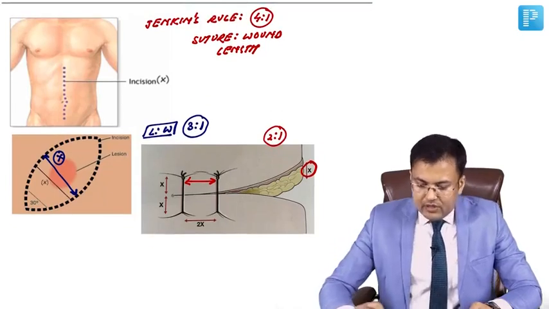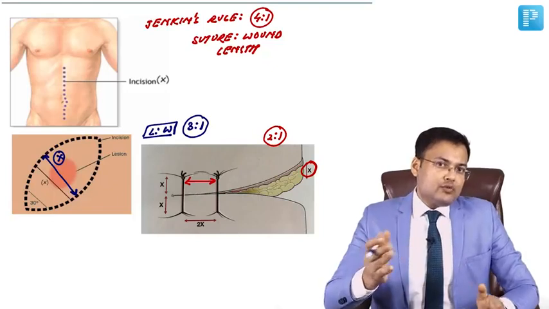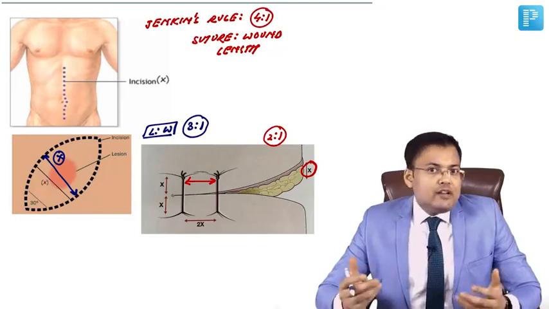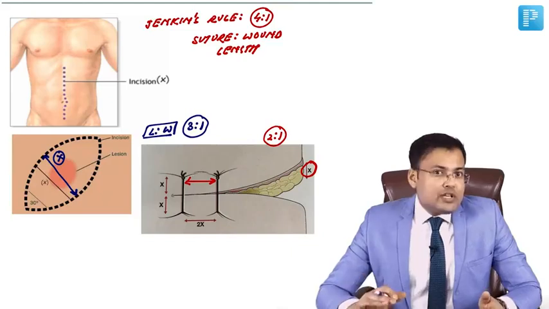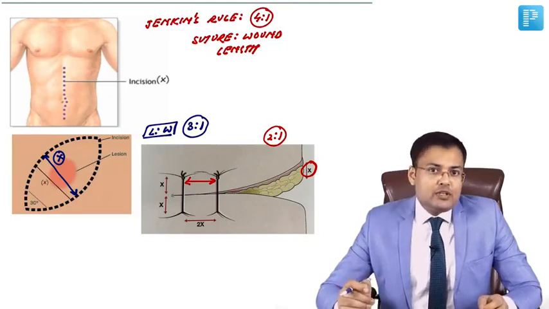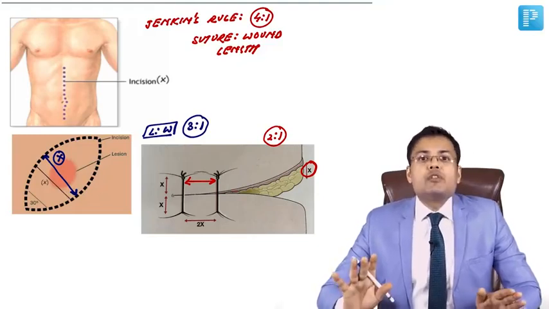So three principles you have to remember. Jenkins rule: suture length to wound length ratio 4:1. In elliptical incision, we want the incision to heal without tension, length to width ratio 3:1. And the ratio of distance between sutures and skin thickness should be 2:1. So 4:1, 3:1, 2:1, you have to remember.